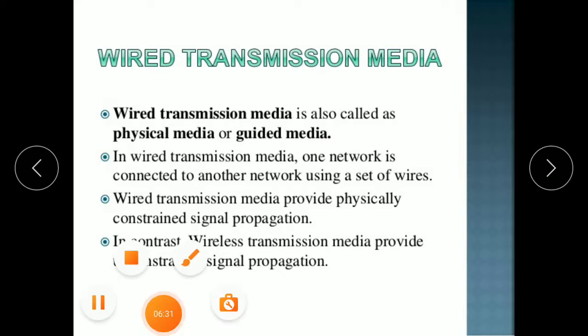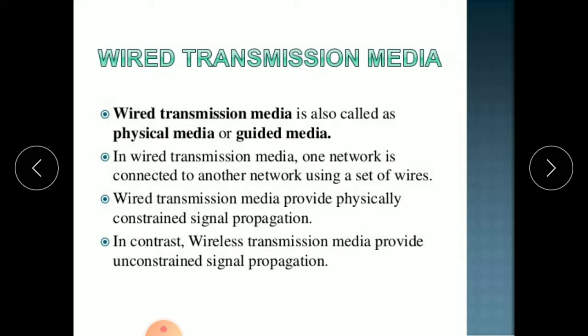In wired transmission media, one network is connected to another network using a set of wires. Means these two networks are connected using the set of wires. Through cables we can transfer the message from one place to another place. The sender can send the message and the receiver can receive the message through the cables.